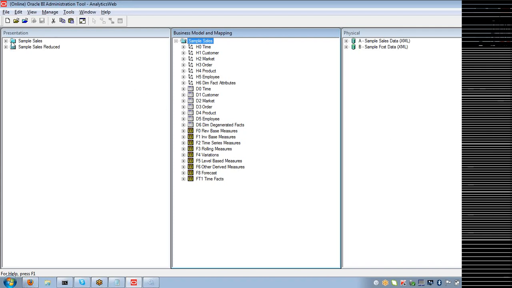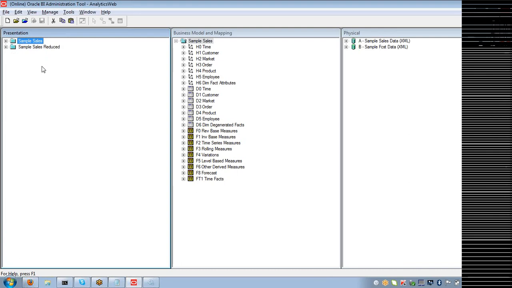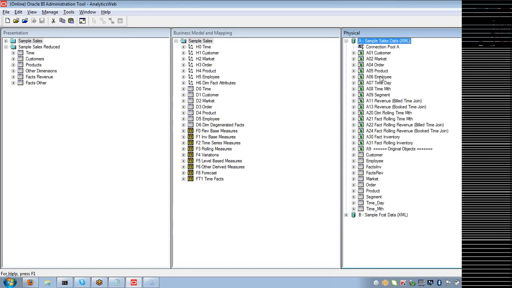Presentation catalog. When I say sample sales, this consists of data related to the sample sales business model only. Fine? When I say sample sales reduced, this also consists of the tables related to sample sales only. So you can have n number of presentation catalogs related to the business model, and n number of data sources. Got it, guys? So this data in the physical layer is called the metadata.